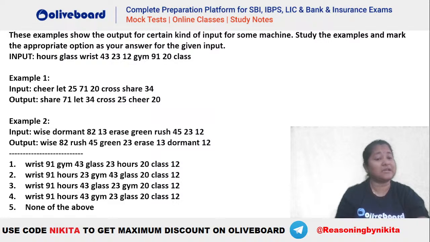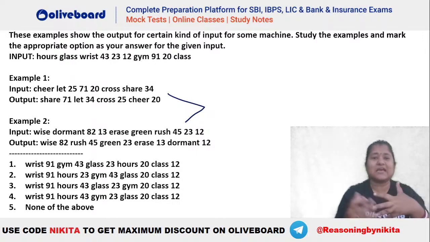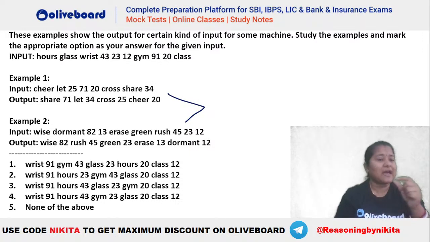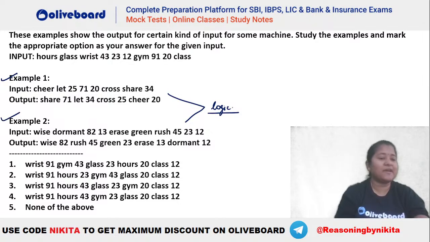This is input output. Let's try it out. Let's see. So here you can see what we need to do is we have to understand the logic from these two inputs, right? These two examples here. You can see यहाँ पर step by step arrangement नहीं दिया है. We have not given the step by step arrangement here. Rather, we have directly given the output from the input. So there is a particular logic that is being followed for the arrangement, and the logic is same in example 1 and example 2. So you need to understand that particular logic and apply that particular logic to this given input and tell me which of the following will be the output here.